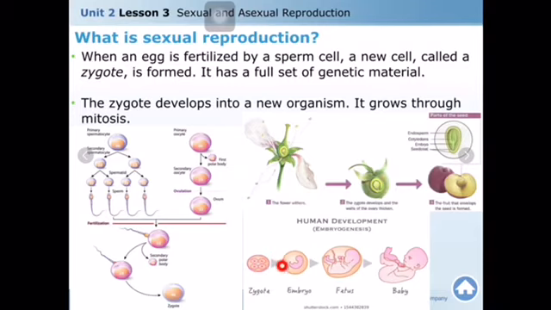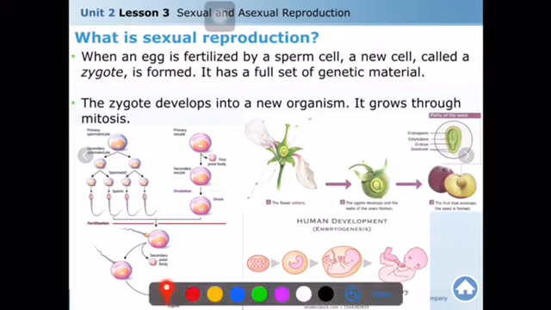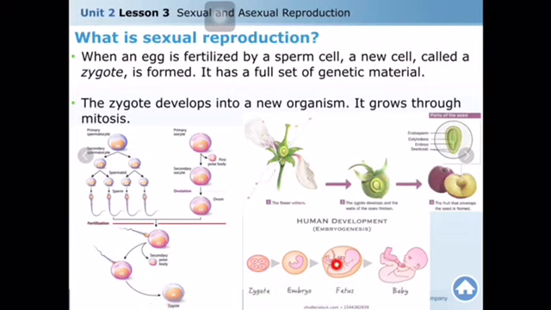Each and every cell of that organism should have the same amount of chromosomes. That's why the zygote undergoes mitosis and produces trillions of cells. Those cells are modified into tissues to form new organisms like this.